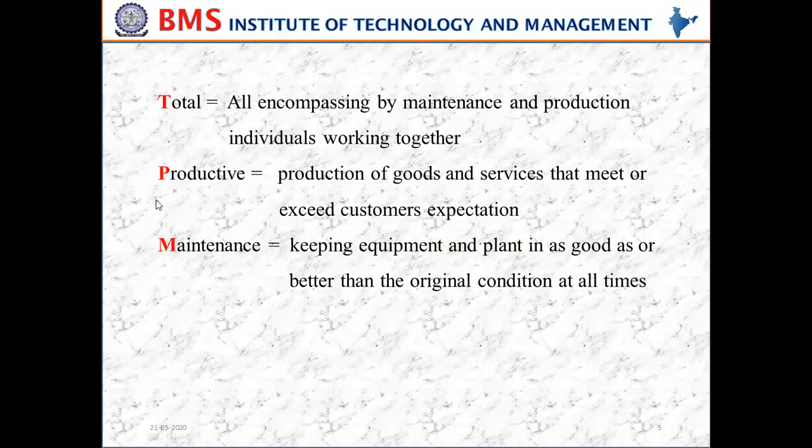And productive means production of goods and services that meet or exceed the customer's expectation. Maintenance is nothing but keeping the equipment and plant in a good condition, or better than the original condition at all times. So this is how TPM can be defined in three words.